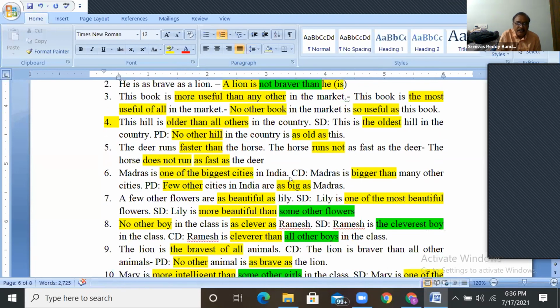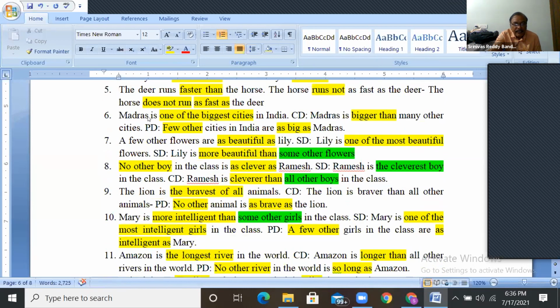Okay, they may ask us to change it into, what is that you see here? For example, for this one, this is superlative, this is comparative, this is positive. All three give similar meaning. In the examination, they may give us one and ask us to change into comparative or positive. They may give the positive degree and ask us to change it into superlative or comparative.